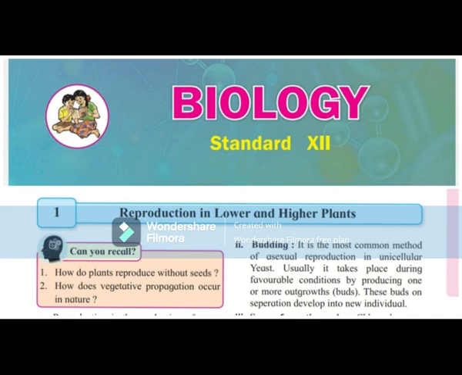Artificial hybridization. It is one of the major approaches used in crop improvement. Only the desired pollen grains are hand pollinated and used for fertilization. This is accomplished through emasculation and bagging process.